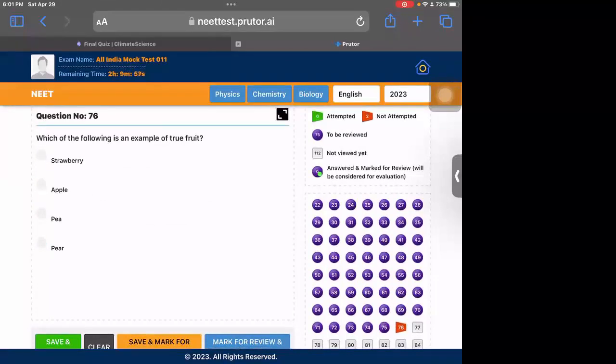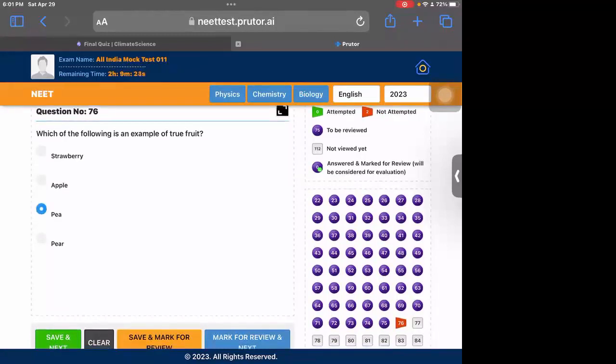A true fruit is one in which the ovary gives rise to the fruit and the other parts like the pistil, petals, all degenerate and fall off. That is the true fruit. This is given in NCERT. Out of all the 4, only P is the true fruit. All the other 3 are false fruits. Not only the ovary but the other parts of the flower also take part in the formation of the fruit. So here P is the correct answer.